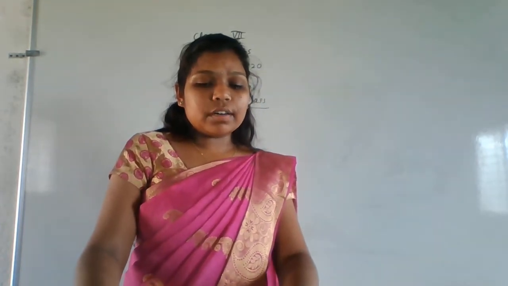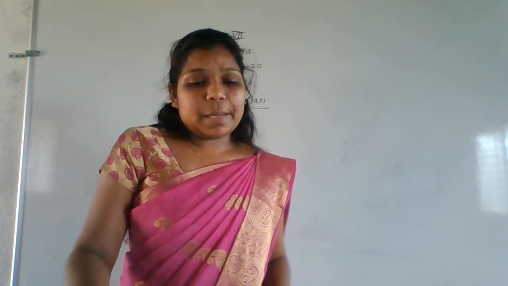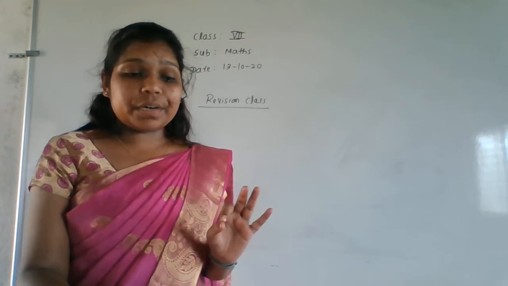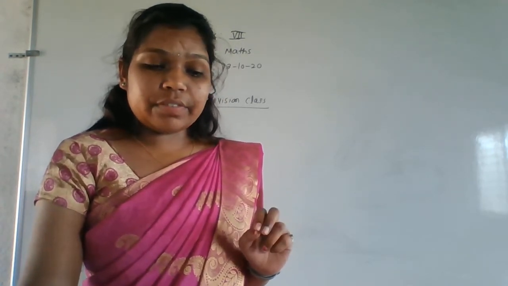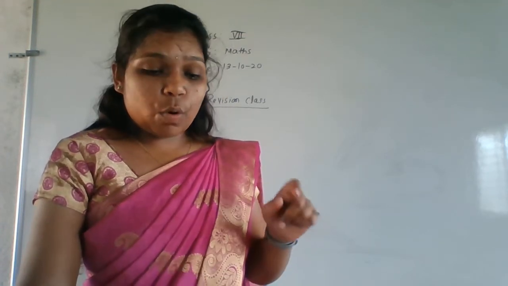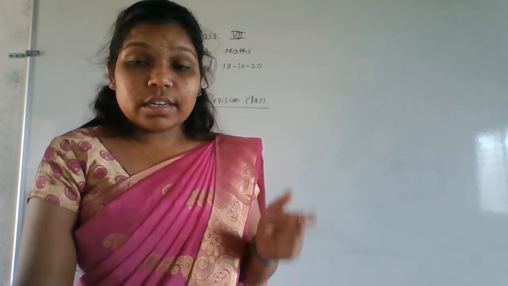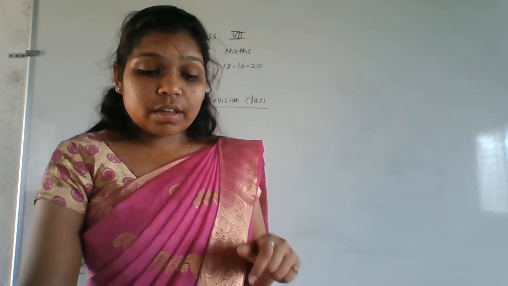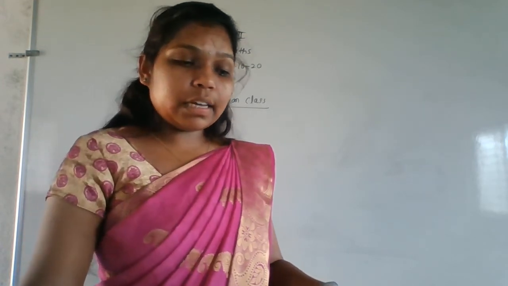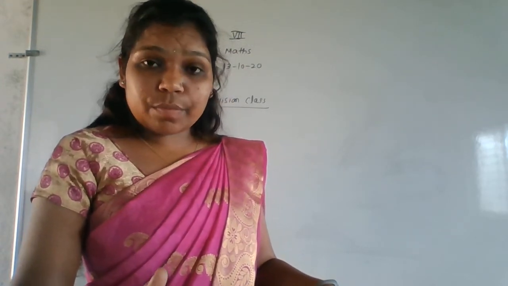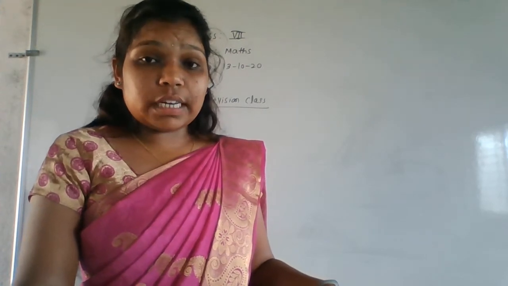Okay. And after that, the multiplication properties of integers. What are the multiplication properties of integers? Same properties: closure property, commutative property, associative property, multiplicative identity and multiplicative inverse, distributive property of multiplication over addition, and distributive property of multiplication over subtraction. Okay, so all are the properties of multiplication only. Please do study very well.